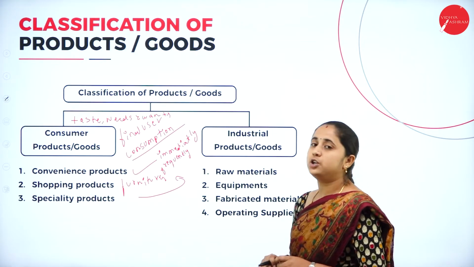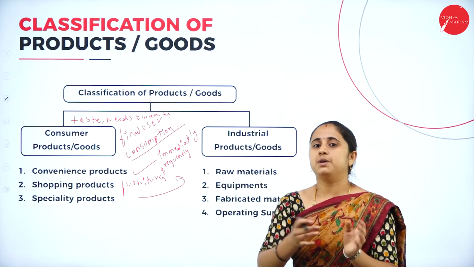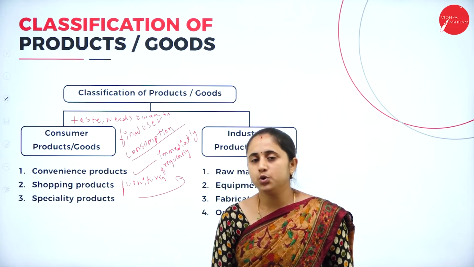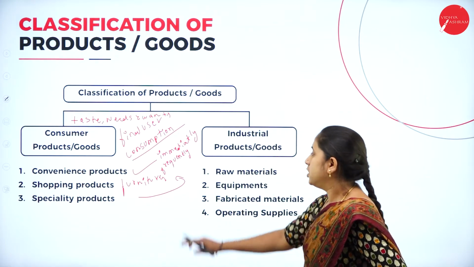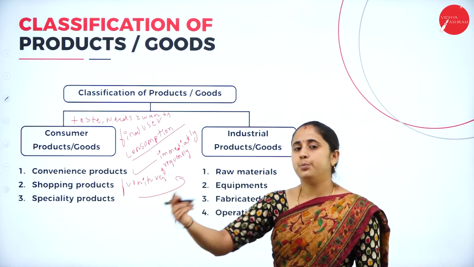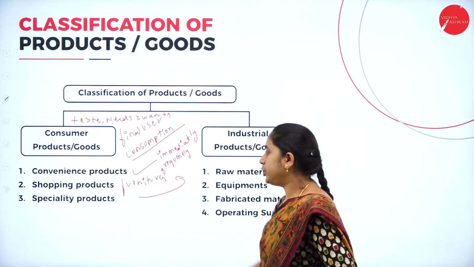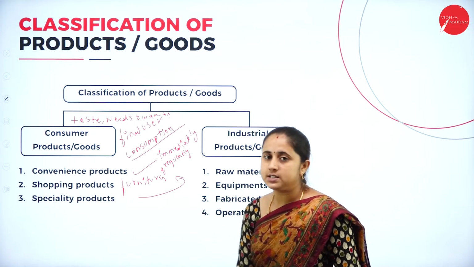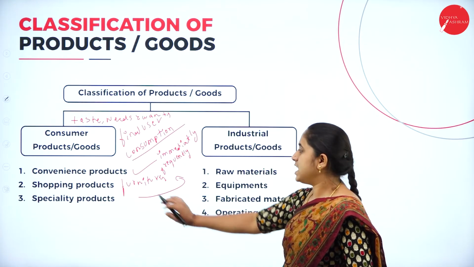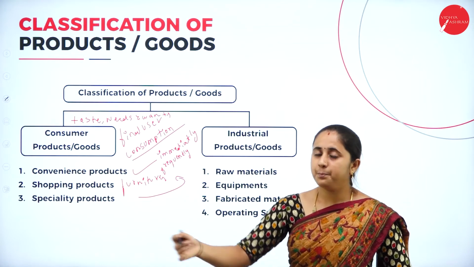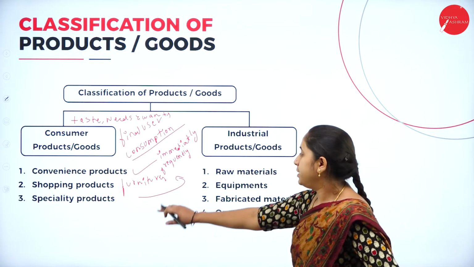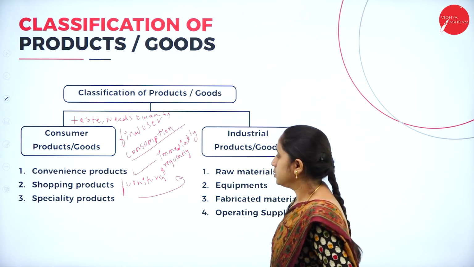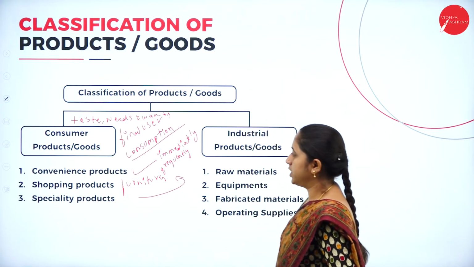That means brand loyalty. Or else they may purchase all the items or all the special goods from the Sony company, the same company. So here brand loyalty as well as promotional activity influence consumer buying behavior. Here, because of unique characteristics or brand image, the customer will make some special efforts while purchasing such products. So this is all about specialty products.